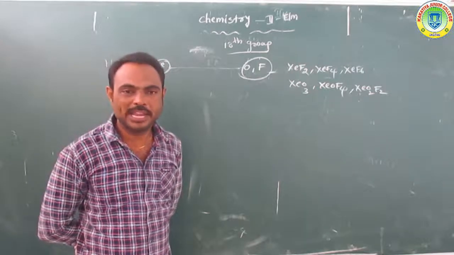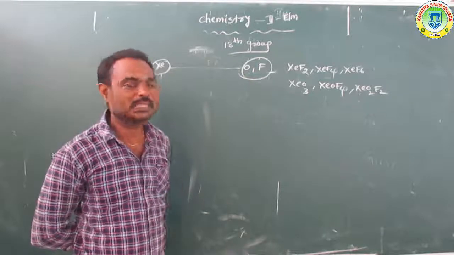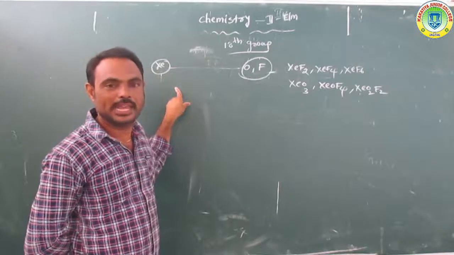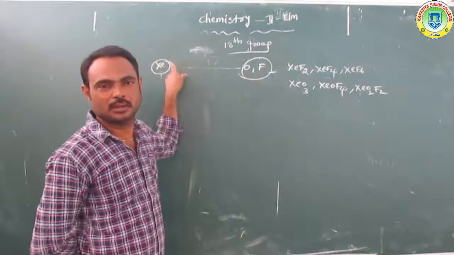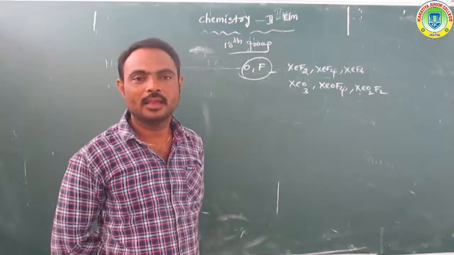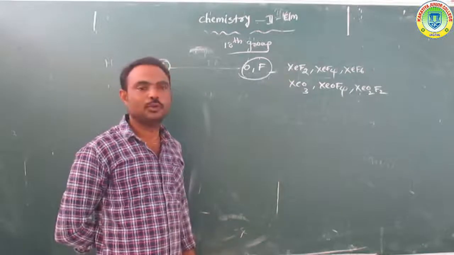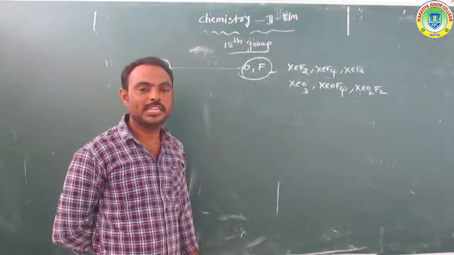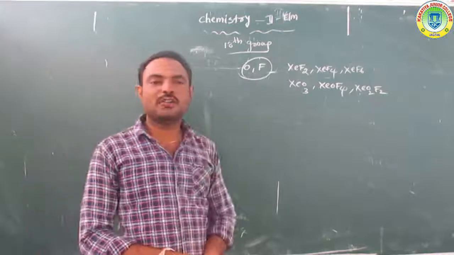Xenon only reacts with oxygen and fluorine atoms, because xenon has a very low ionization potential value, xenon has d orbitals, splitting of d orbitals, and oxygen and fluorine react with xenon because they have very high electronegativity values, to form a number of compounds: XeF2, XeF4, XeF6, XeO3, XeOF4, XeO2F2.